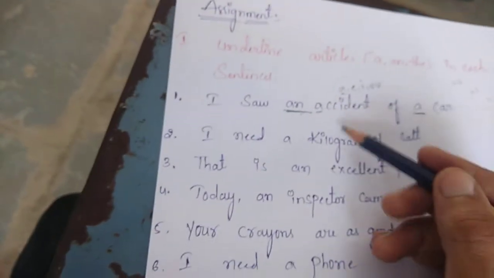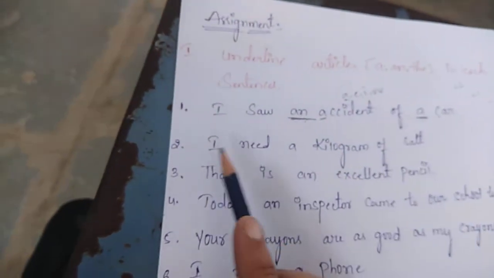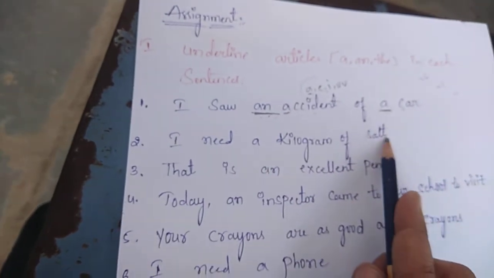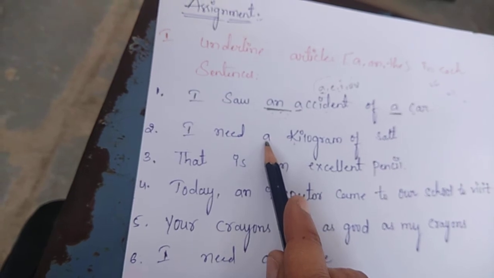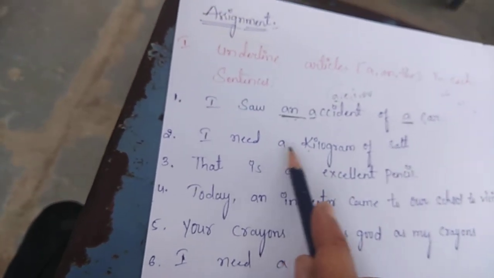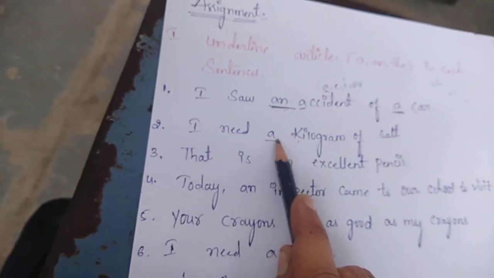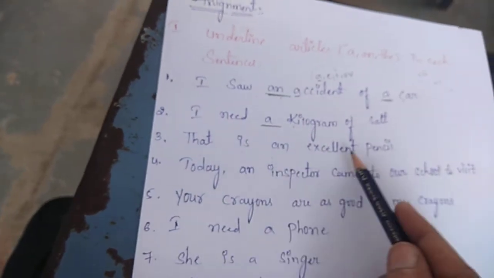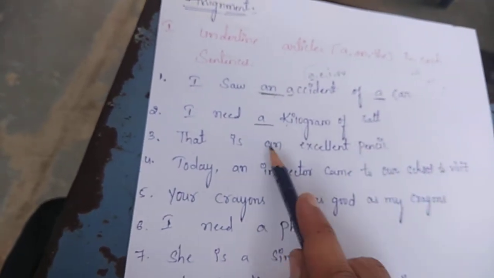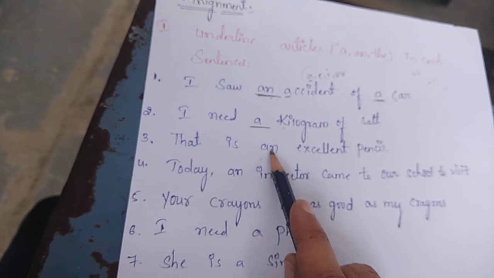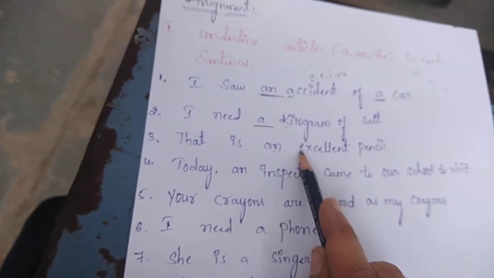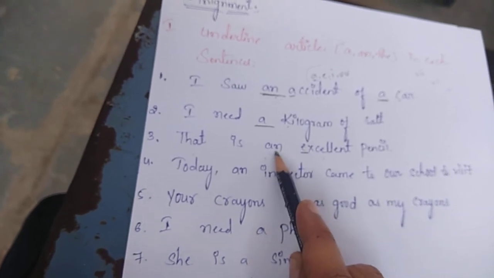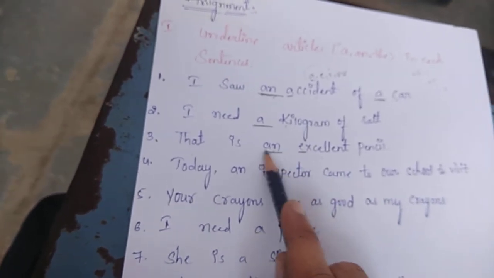Like this you have to underline. See, I need a kilogram of salt. K is a consonant, so before that we are using a. It is a consonant sound, so it is the article a, and you have to underline it. Next, that is an excellent pencil. Why are we using an here? E is a vowel sound, so before that we are using an. So it is an article.